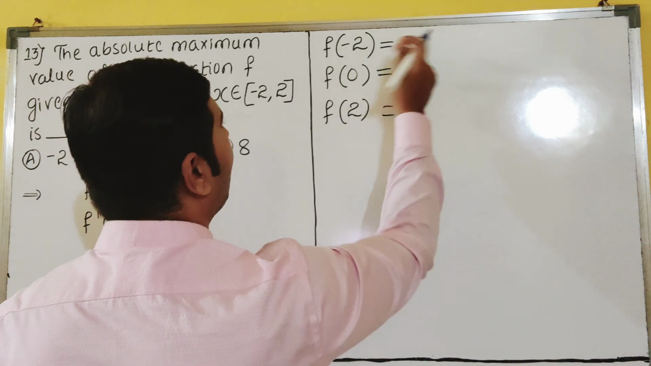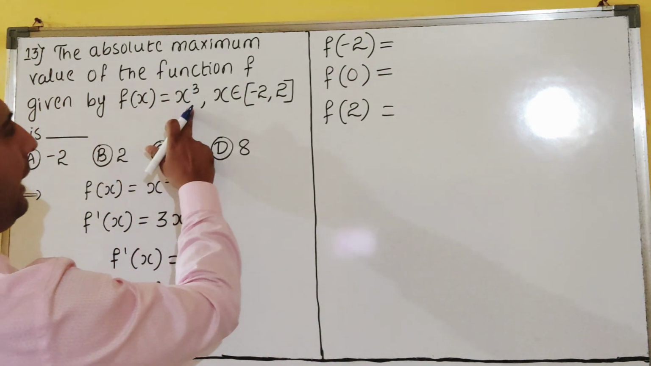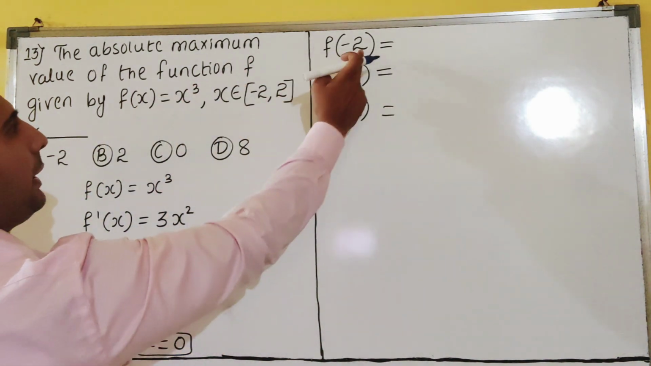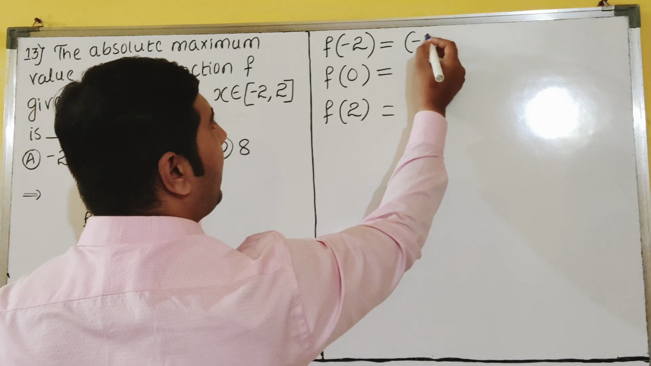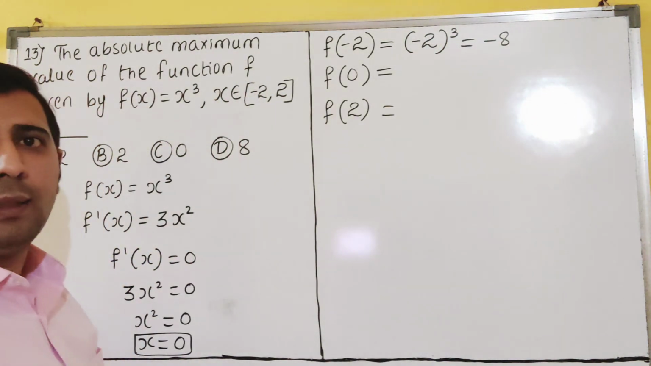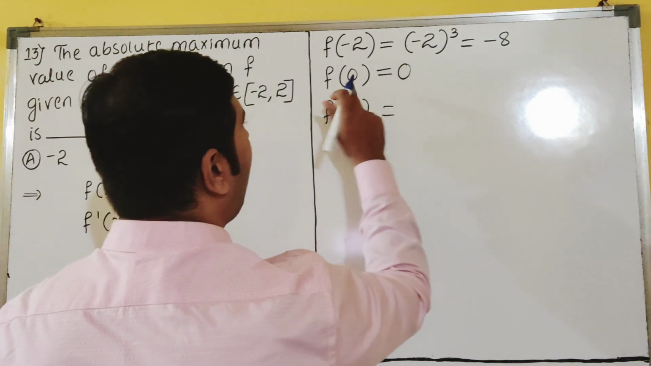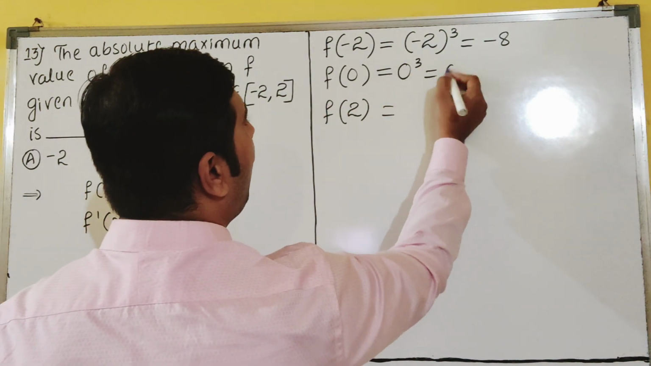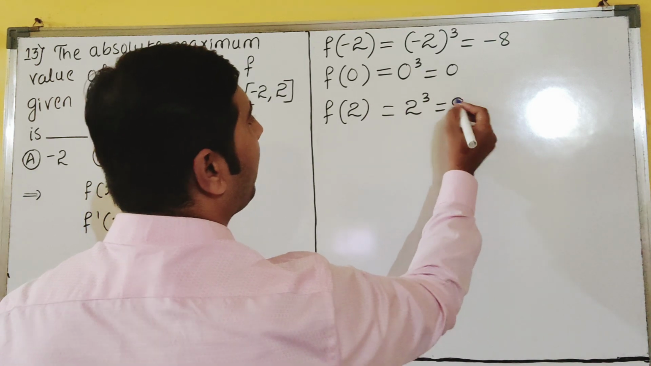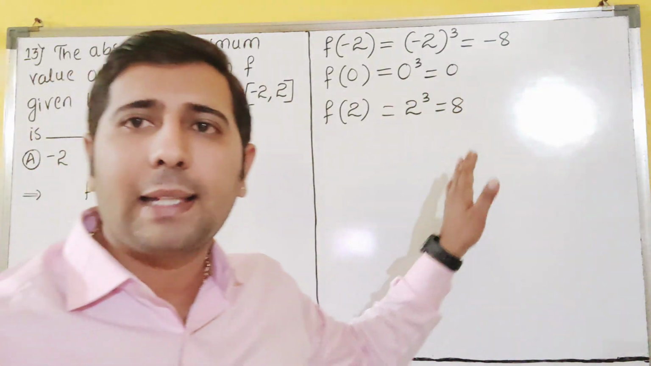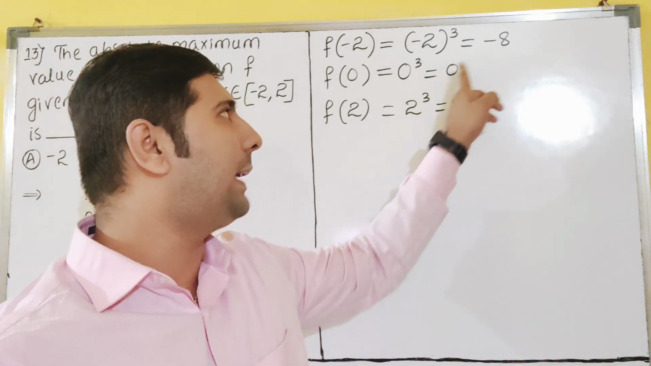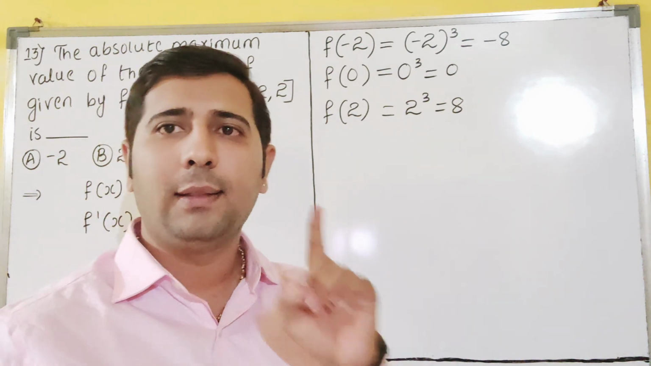Okay. So now see here, minus 2. F of x is what? X cube. In place of x you observe, in place of x what it is? Minus 2. So you have to write here minus 2 whole cube. Minus 2 cube is minus 8, dear students. Agree? And next is what? X equals 0. 0 cube is 0. And x equals 2, that 2 cube is 8. In this, which is maximum, dear students? So minus 8, 0, 8. Which is the greater? That is 8, no?